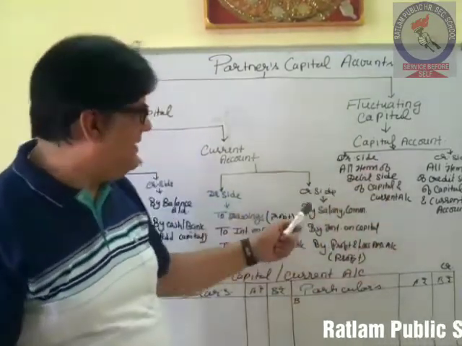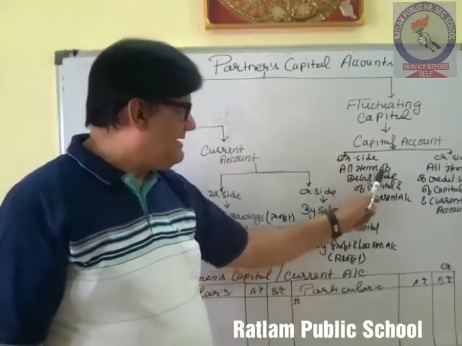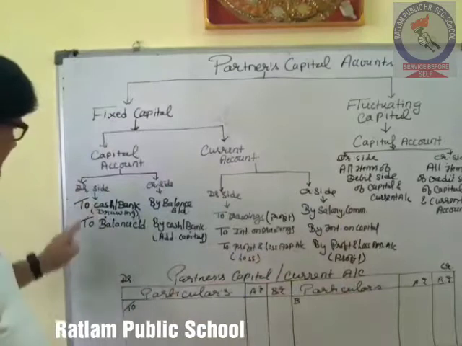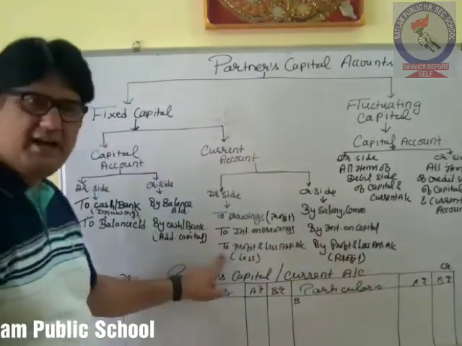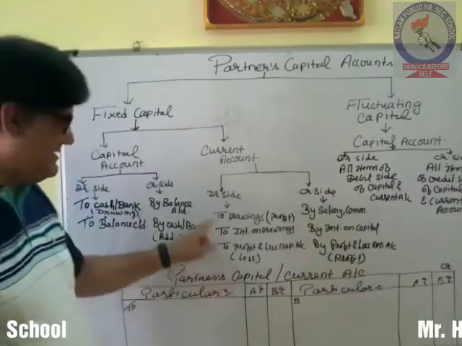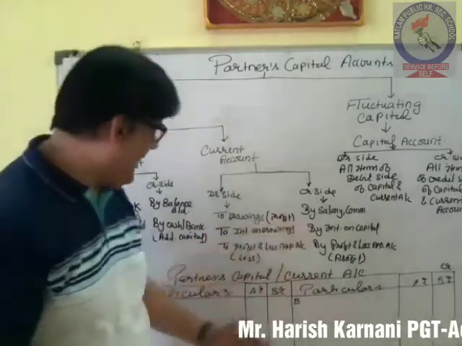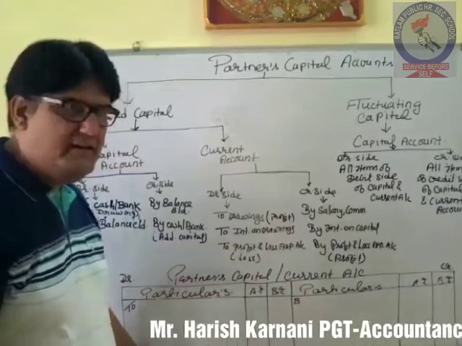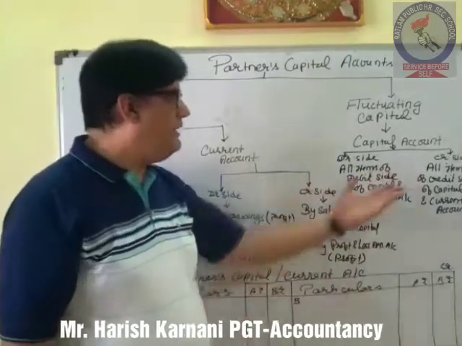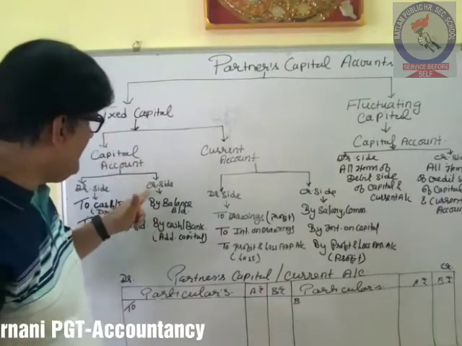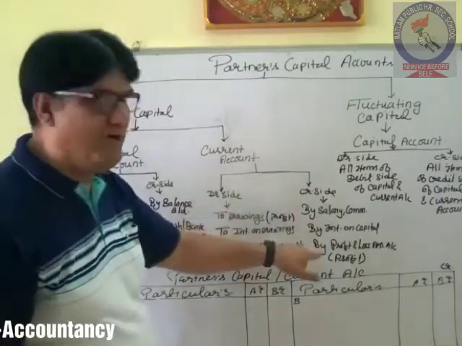As you can see, I have written debit side, all items of debit side of capital and current account. So this debit side, and this debit side, we will add all these amount items, and they will be as it is debit. And on credit side, all items of credit side of capital account in case of fixed capital and current account.